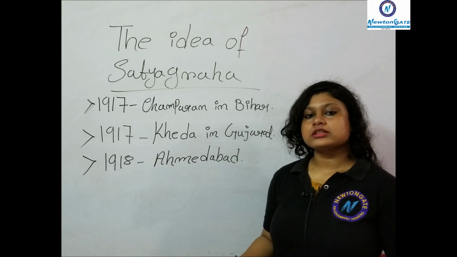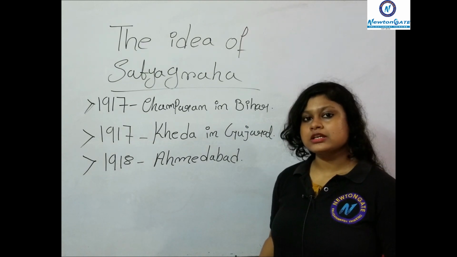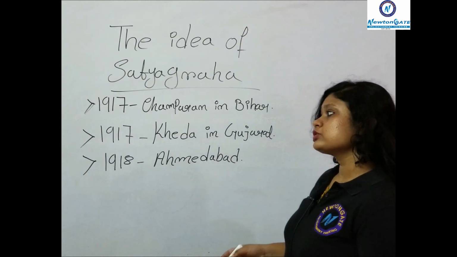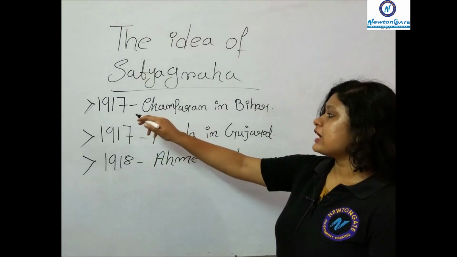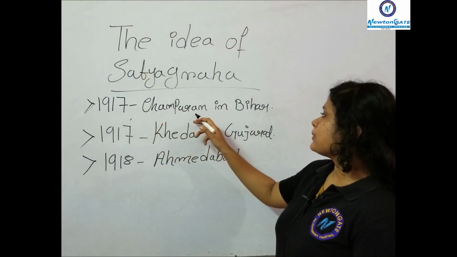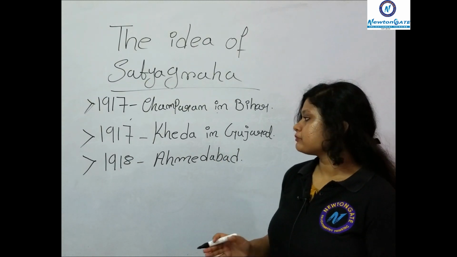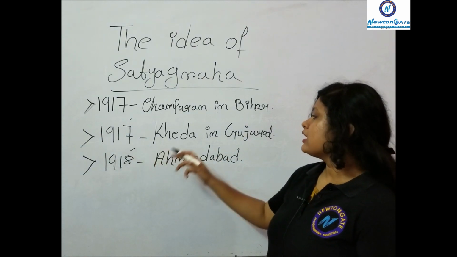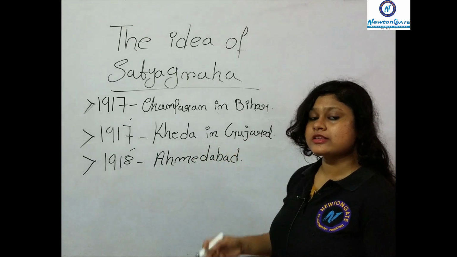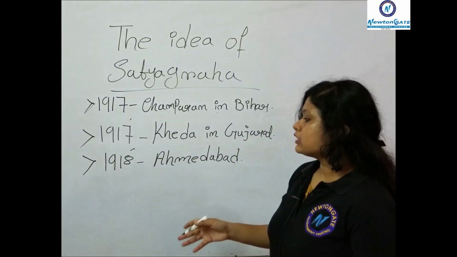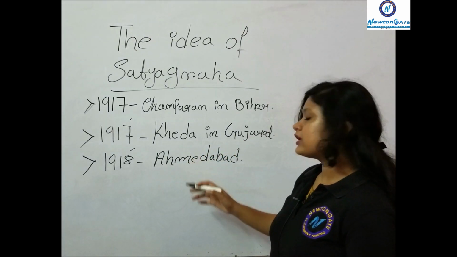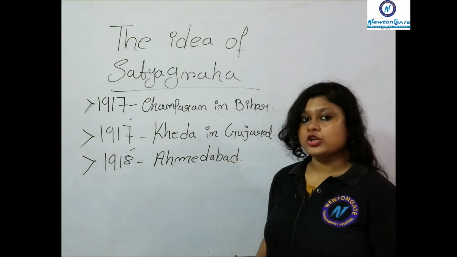The first three Satyagrahas that were led by Gandhiji in India were divided into three parts. The first one, 1917, happened in Champaran in Bihar to support the peasants against the plantation system. Next, 1917 again, Kheda district in Gujarat, to support the peasants. Third one, 1918, Ahmedabad in Gujarat, to support the cotton mill workers.